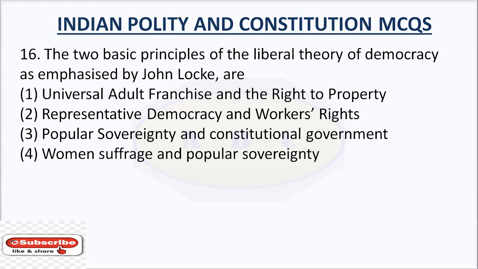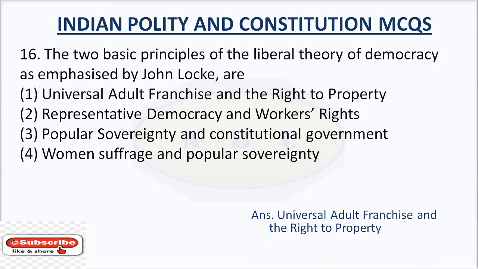Question number 16. The two basic principles of the liberal theory of democracy as emphasized by John Locke are: option number 1, universal adult franchise and the right to property; option number 2, representative democracy and workers' rights; option number 3, popular sovereignty and constitutional government; option number 4, women suffrage and popular sovereignty?